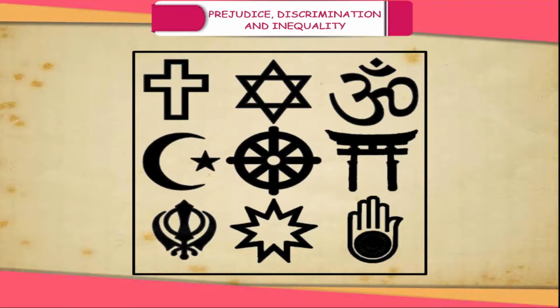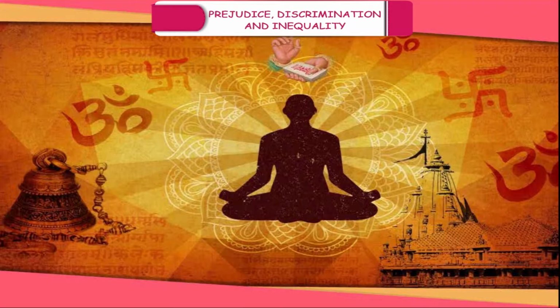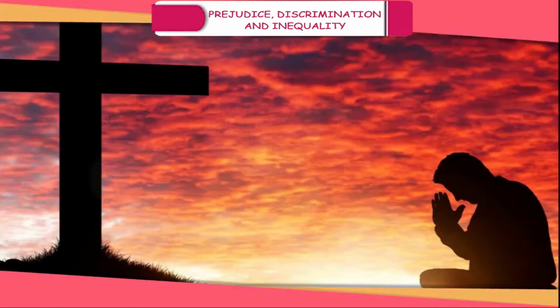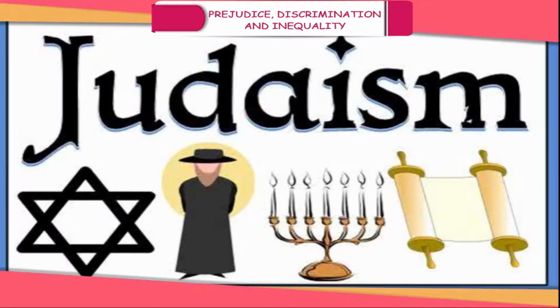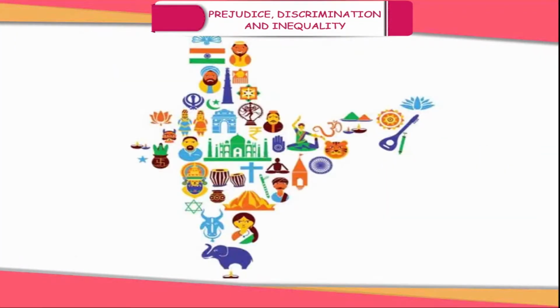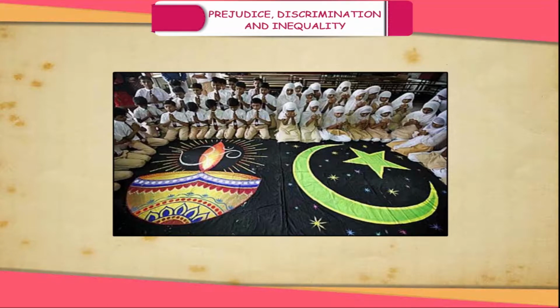We should live in peace and harmony, respecting other religion as well as yours. In India, a larger number of people follow Hinduism, although there are also followers of other religions like Islam, Christianity, Buddhism, Jainism, Sikhism, Judaism, etc. But despite these diversities, there is an underlying unity that has made India a successful democracy. It is rightly said that India is a land of unity in diversity.